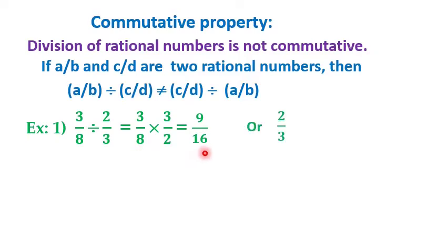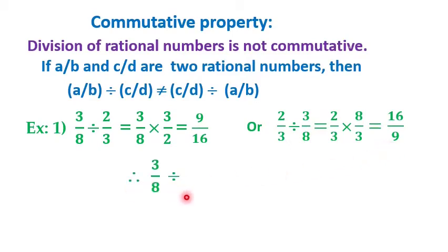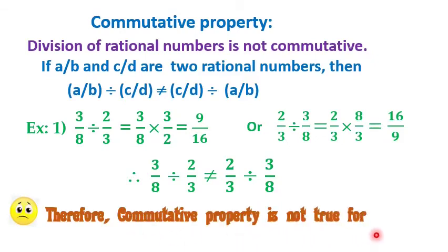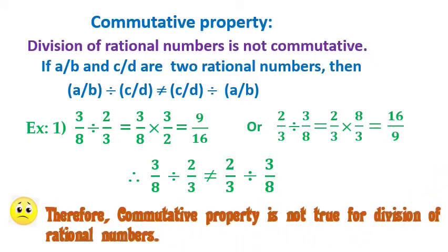2 by 3 divided by 3 by 8 is equal to 2 by 3 into 8 by 3, which is equal to 16 by 9, and 3 by 8 divided by 2 by 3 is not equal to 2 by 3 divided by 3 by 8. Therefore, commutative property is not true for division of rational numbers.